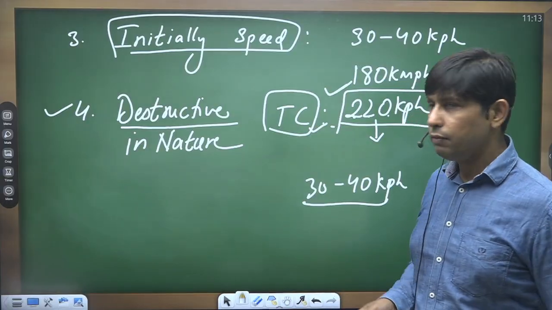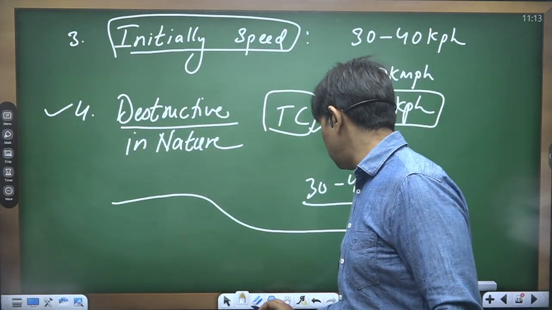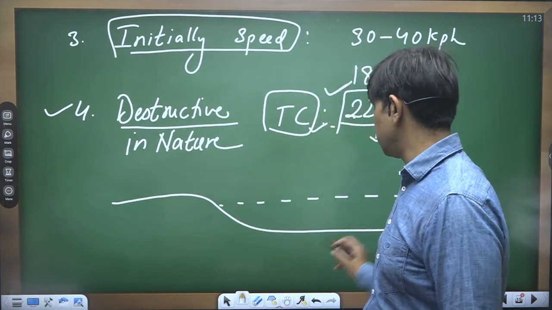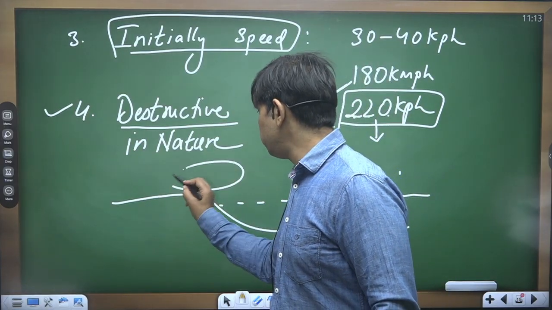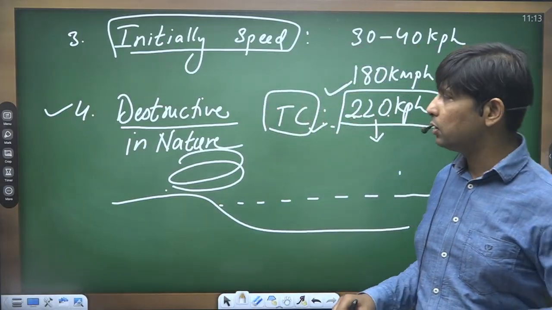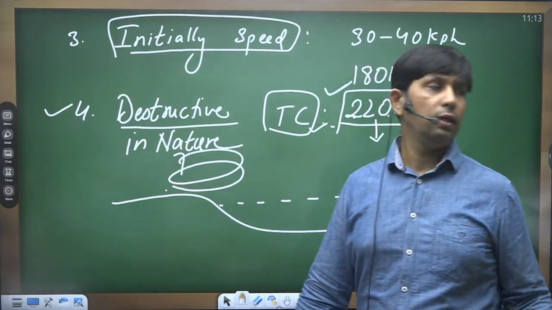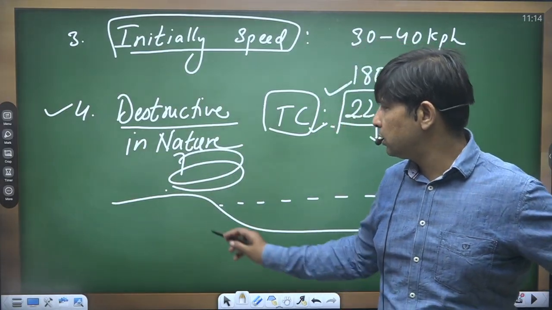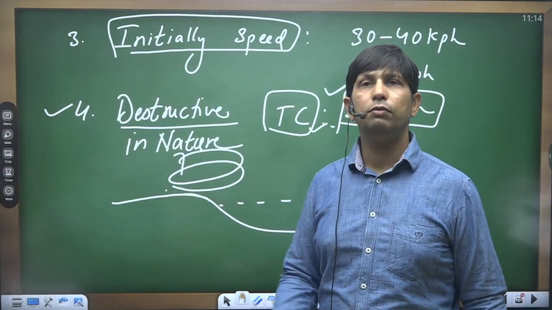Whenever this cyclone reaches the coastal area, suppose this is the watery area, when these cyclones make landfall over the coastal areas, they produce a lot of destruction, not only because of the fast moving speed, but also because of the heavy rainfall, which develops flooding conditions along the coastal areas witnessing the landfall of the tropical cyclone.